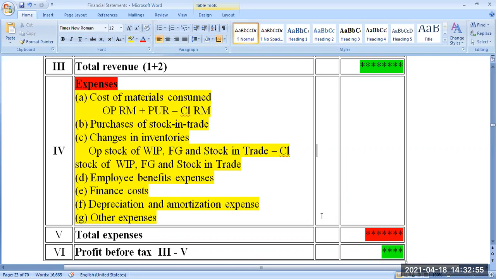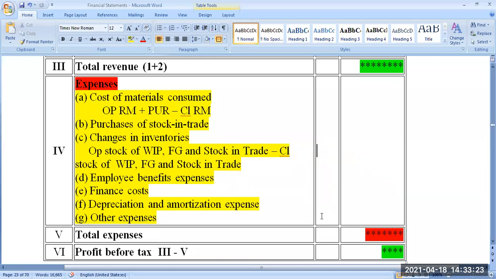Is there a definition for calculating whether I can depreciate for 10 years or 5 years? No, there is no definition. You should only decide it. When you're buying that asset, you are also asking the vendor what is the life of that particular asset. If the life is 20 years, you have to take 20 years, 1 lakh by 20. If the life is 10 years, 1 lakh by 10.